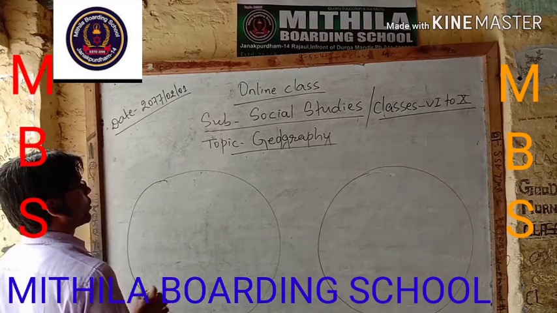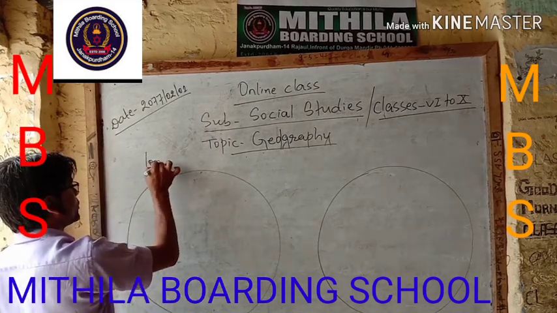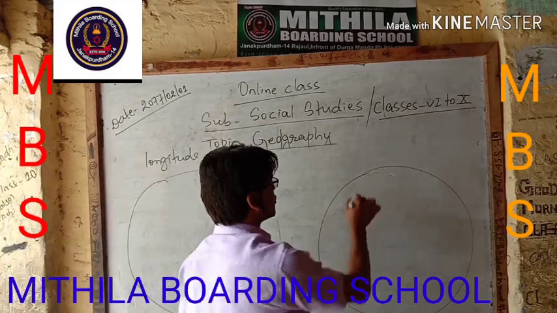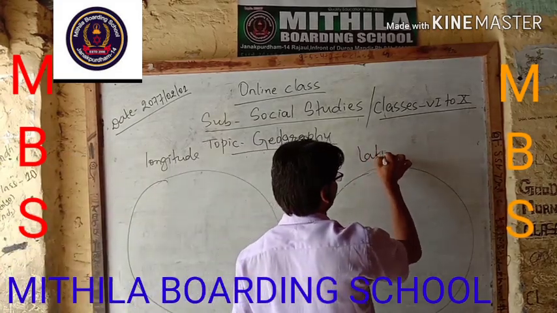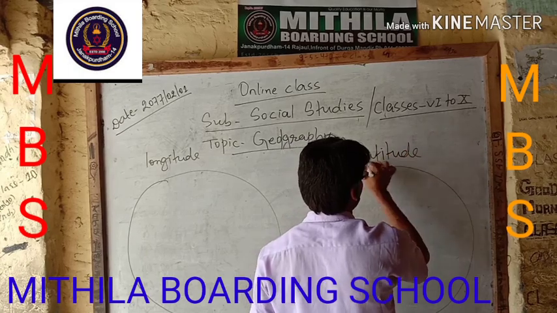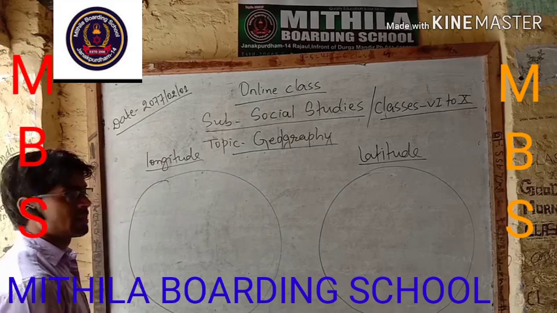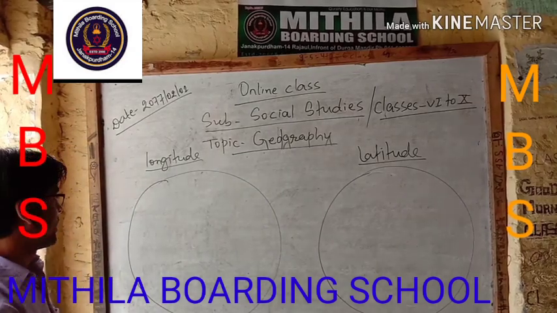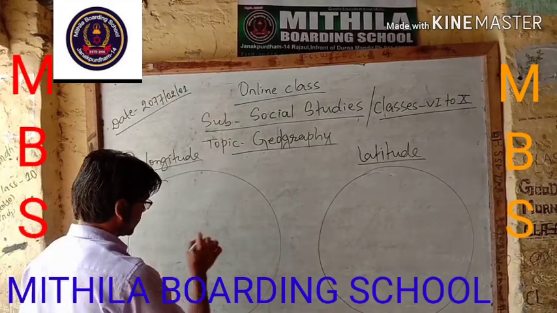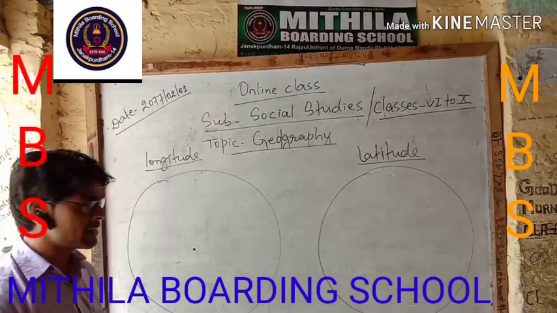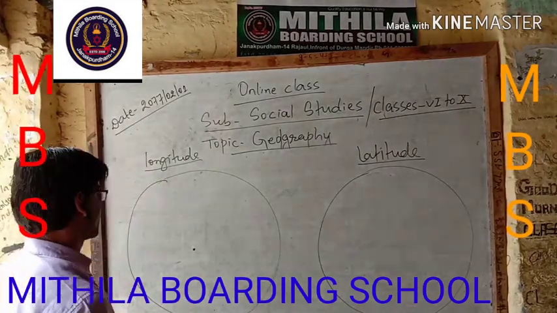In the first image I will show you longitude, and in the second image I will show you latitude. Imagine this is earth and this is the center of the earth.